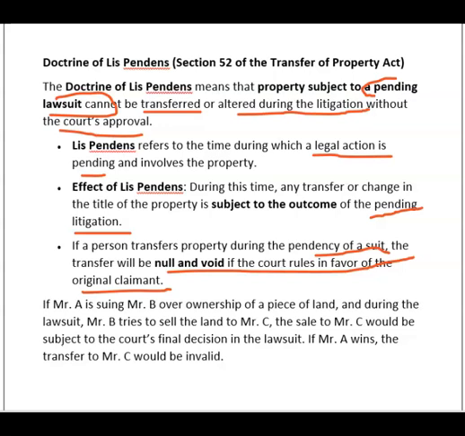With an example, learn. If Mr. A is suing Mr. B over ownership of a piece of land, and during the lawsuit Mr. B tries to sell the land to Mr. C, the sale to Mr. C would be subject to the court's final decision in the lawsuit. If A wins, the transfer to C would be invalid.